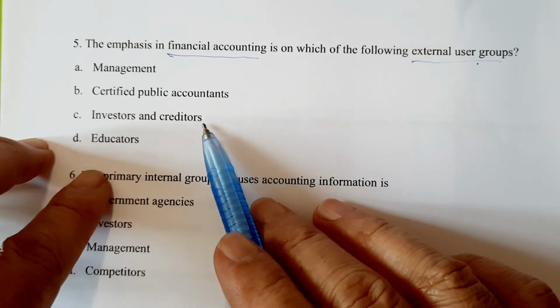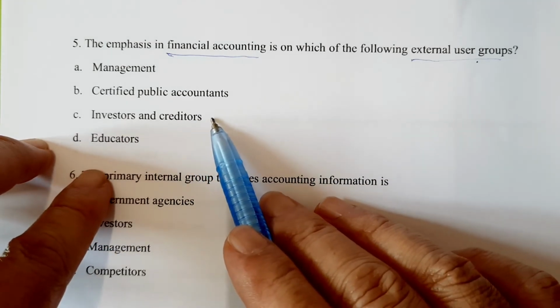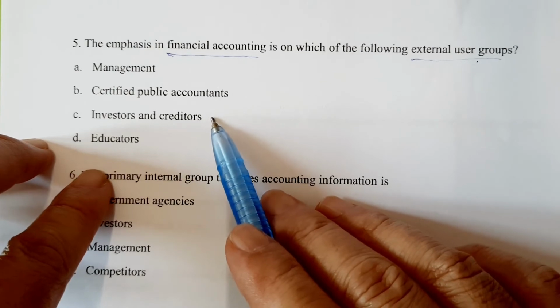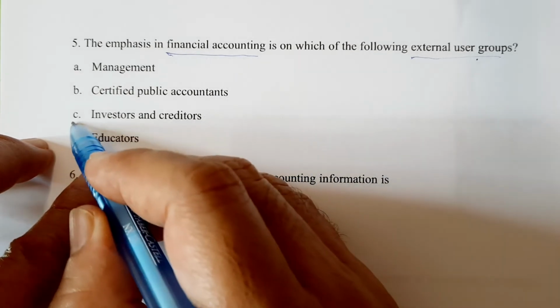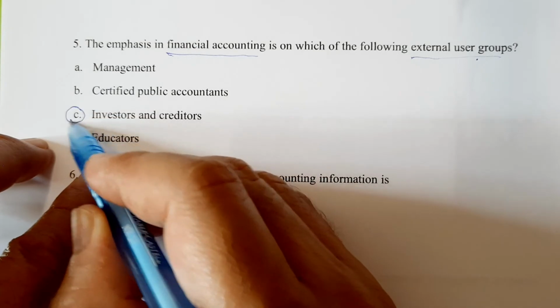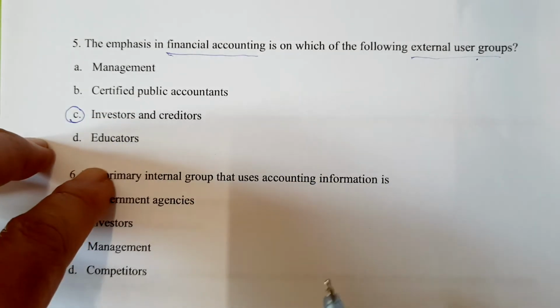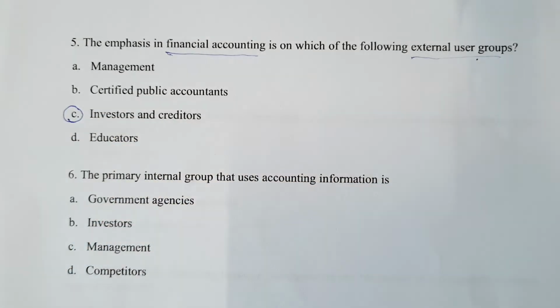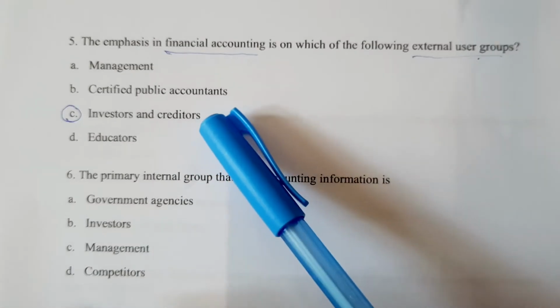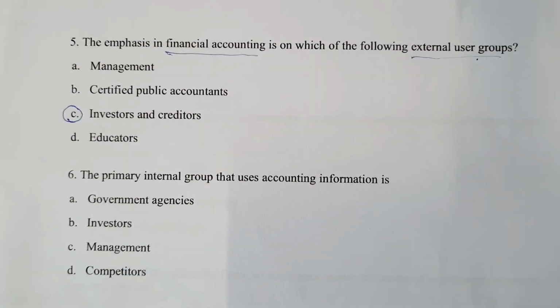Always remember, financial accounting is done to provide information mainly to the investors and the creditors. You have a company, you have to prepare a financial statement that is useful for the investors and creditors.